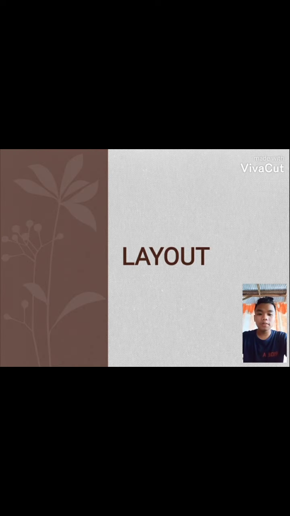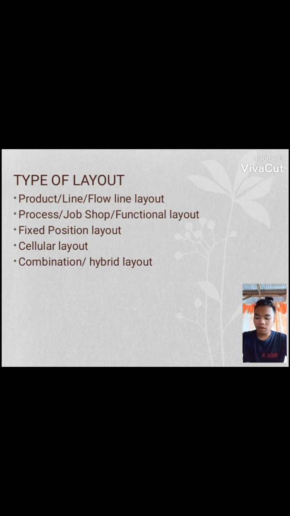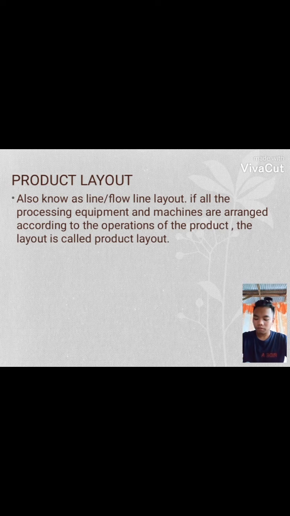Good morning, leaders. Now let us proceed to layout. So, what is layout? The layout of an operation or process means how its transforming resources are positioned relative to each other and how its various tasks are allocated to these transforming resources. So, the types of layout: number 1, product layout; number 2, process layout; number 3, fixed position layout; number 4, cellular layout; and number 5, combination layout.